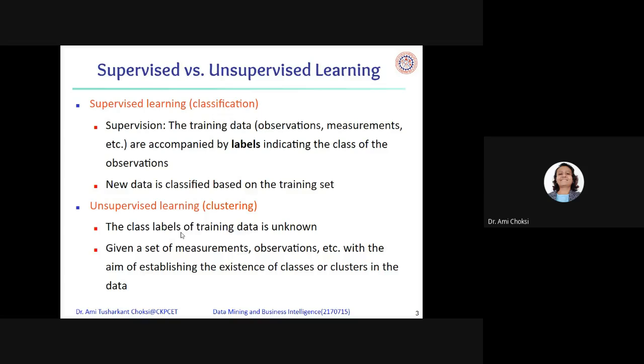So how do we group them? We group them according to the distances, similarities, right? Given a set of measurements, observations, etc., with the aim of establishing the existence of classes or clusters in the data. Based on the distances, similarity, we are grouping the objects. Which objects? Data objects. Fine.